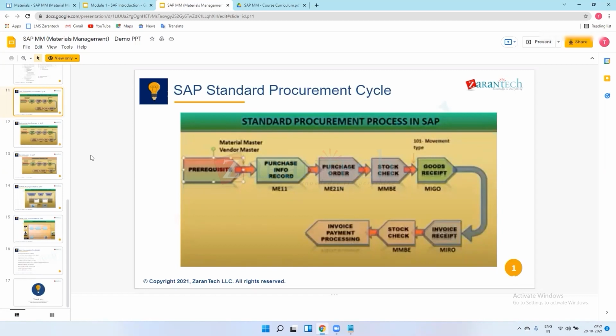Rollout means suppose we have already implemented SAP, and in that SAP we have implemented MM as well. In MM, there are plants and company codes. As an example, take the Tata Group. They have plants in 3 states, and they have implemented the SAP MM module with one plant in Maharashtra only. They want that to be extended to the next state. That is called a rollout project.